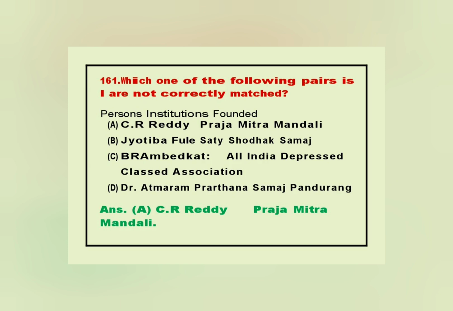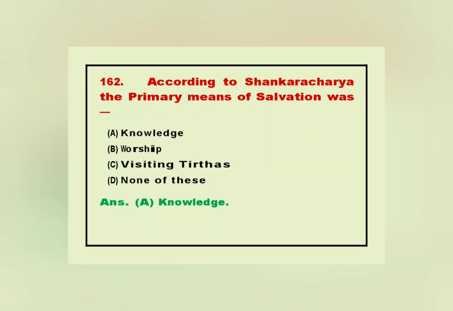Persons, institutions founded. Answer. A. C. R. Reddy, Prajamitra Mandali. 162. According to Shankaracharya, the primary means of salvation was. Answer. A. Knowledge.